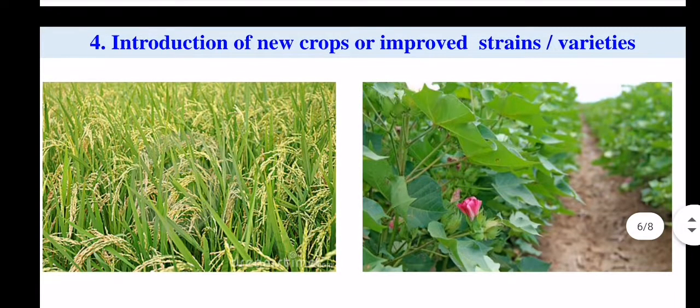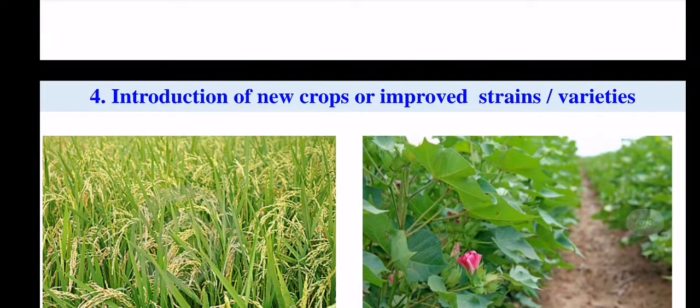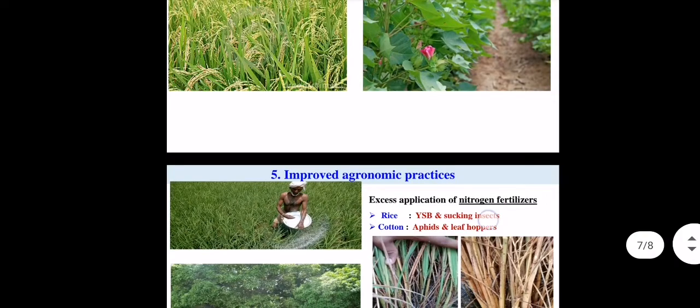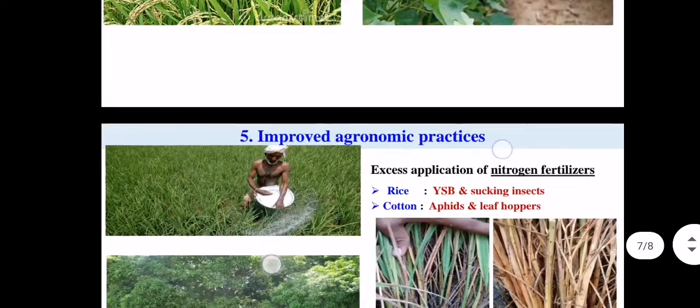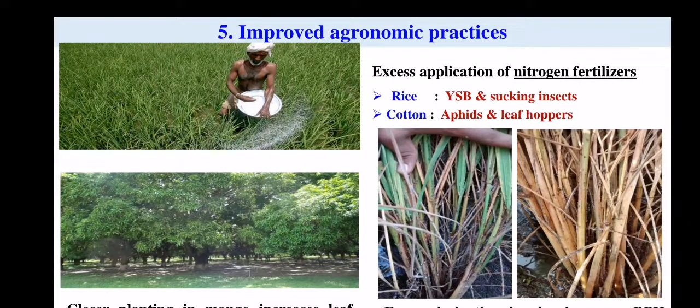It is also a reason behind the outbreak of any insect pest. The fourth factor of the outbreak of the insect pest is the introduction of new crops, new varieties or new strains. Day by day we are inventing new varieties, new improved strains of the crops. It is also an important factor for the outbreak of different insect pests. Then different or improved agronomic practices are also inviting the outbreak of insect pests in our field area.